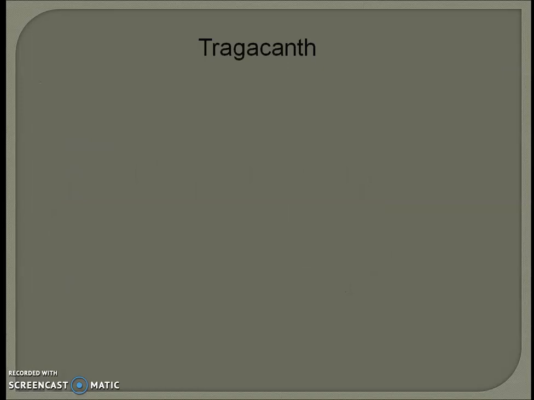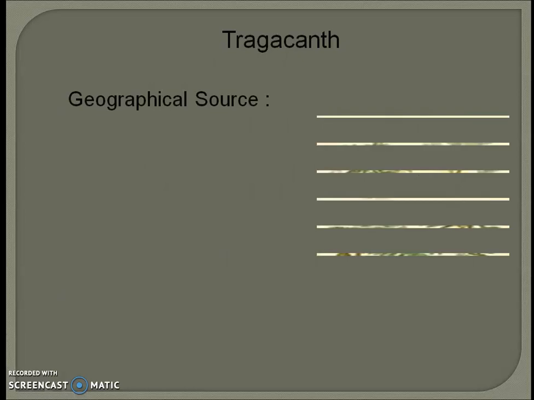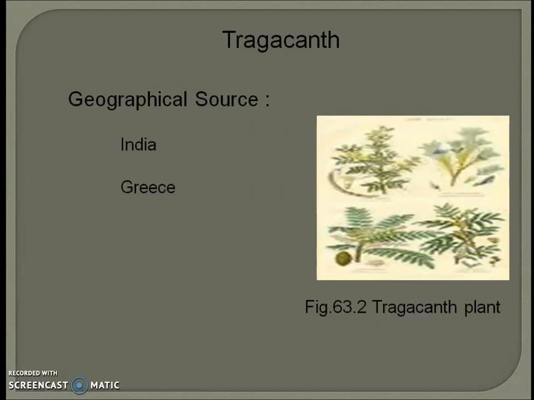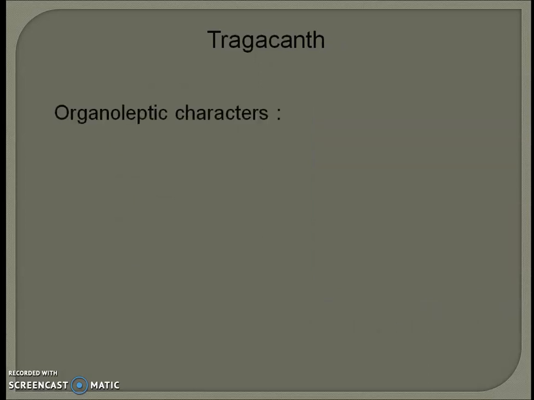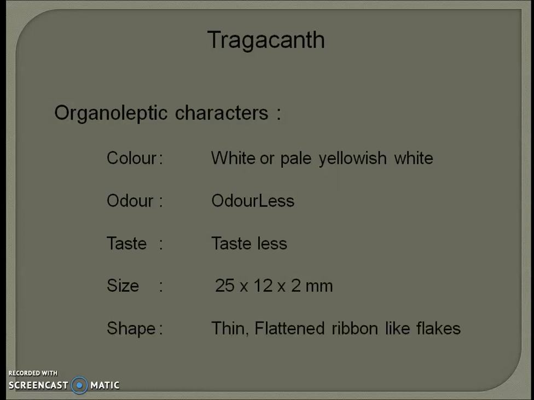Then comes tragacanth. Tragacanth synonym: gum tragacanth, tragacantha. Biological source: dried gummy exudation obtained from incision on the stems and branches of Astragalus gummifer, family Leguminosae. Geographical source: India, Greece, Iran, Iraq, Syria. Organoleptic characters: color is white or pale yellowish white, odor is odorless, taste tasteless, size is 25 into 12 into 2 mm, shape thin flattened ribbon like flakes.